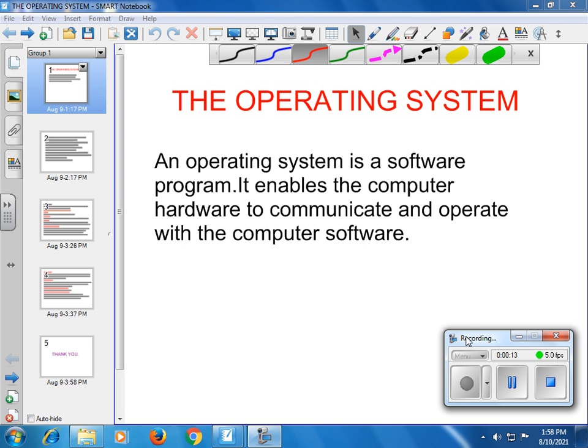Okay. So an operating system is a software program. It enables the computer hardware to communicate and operate with the computer software. So operating system is like a bridge between the software and the hardware or a user. Okay. So let's start studying about the operating system now.